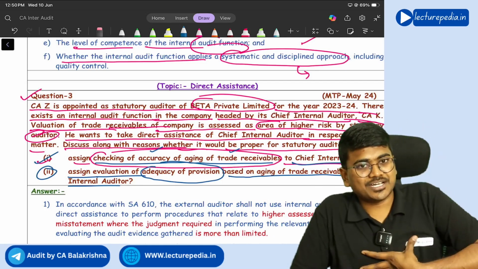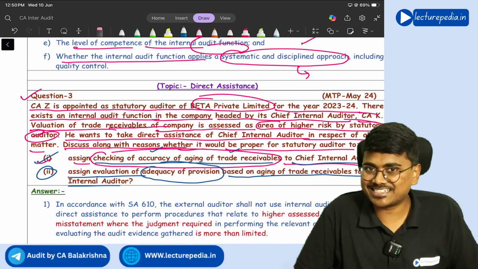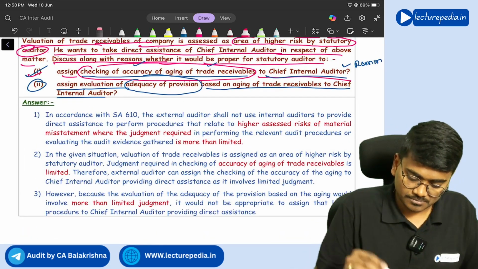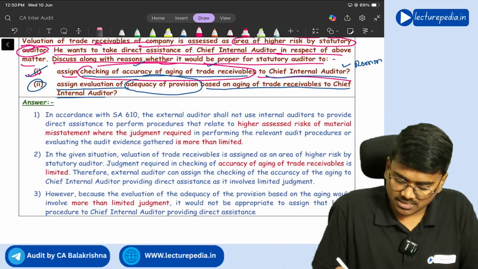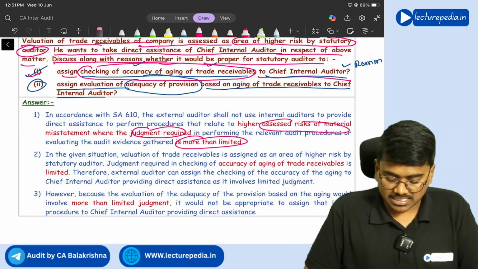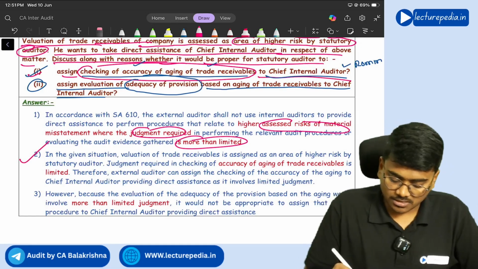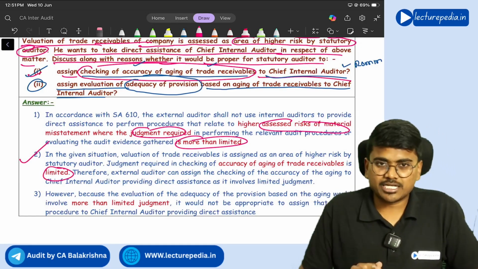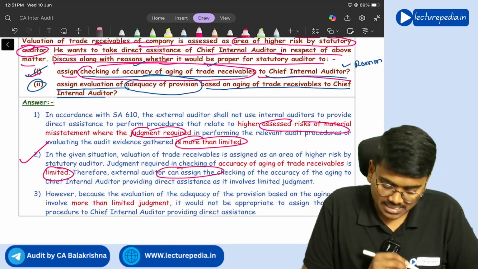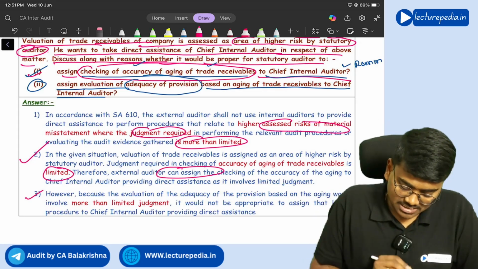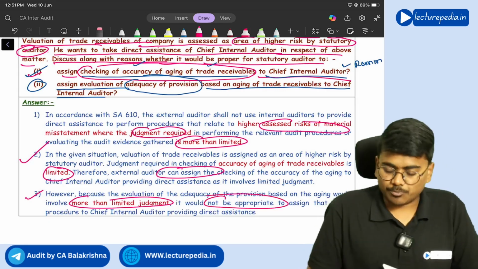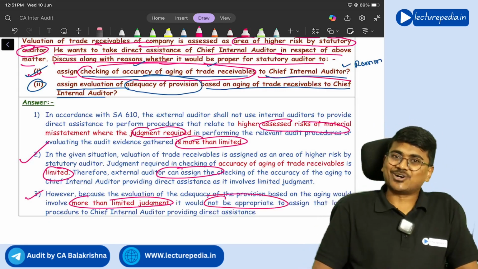The statutory auditor himself has to perform this. Got it? Yes, sir. So the same thing you will say. An area should not be assigned if the ROMM is high and judgment involved is more than limited. For the first situation, judgment involved is limited only, so it can be assigned. So auditor can assign. Whereas for the second situation, more than limited judgment is involved, so it is not appropriate to assign. Got it? Yes, sir.